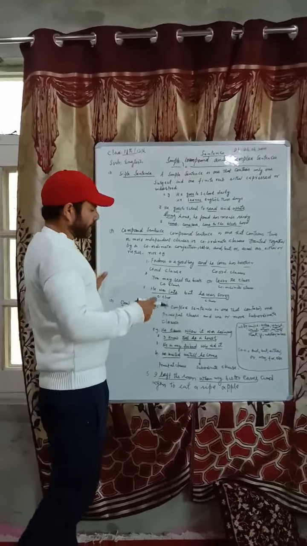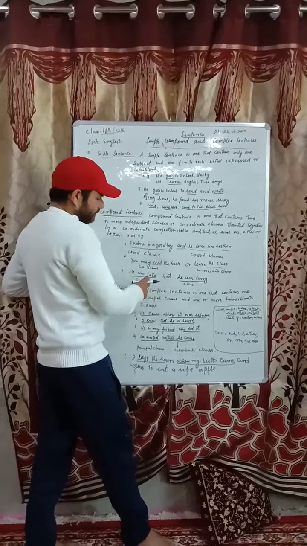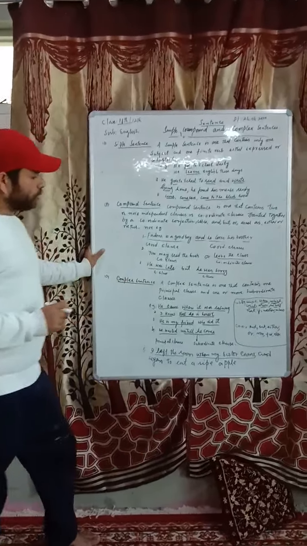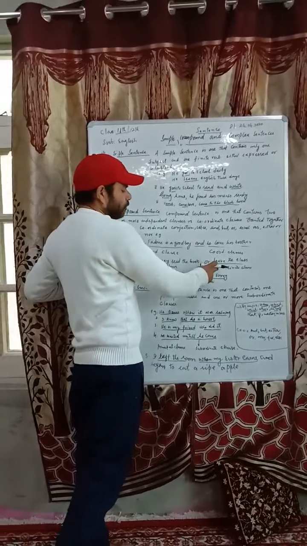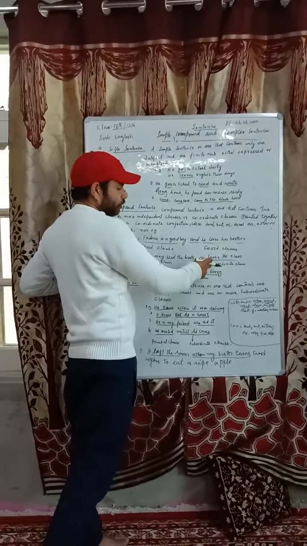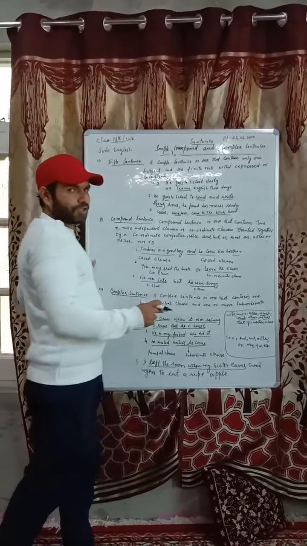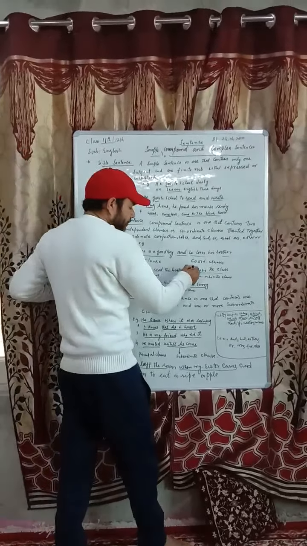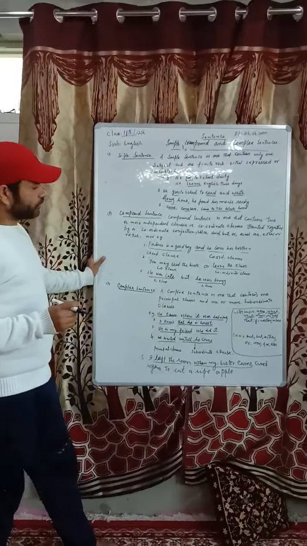Now we move to the next sentence. You may read the book or leave the class. You may read the book is a coordinate clause, or you may leave the class is also called a coordinate clause, because these clauses are joined by a coordinate conjunction.